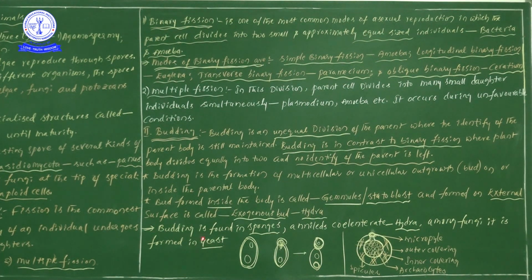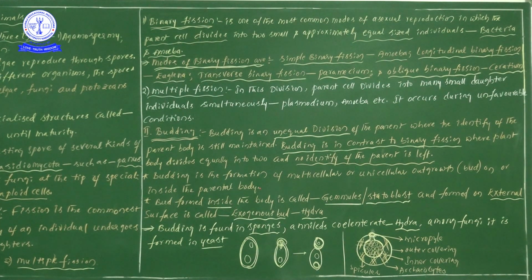Next one, budding is found in sponges, annelids and coelenterates like hydra, and among the fungal members, for example yeast, we can also see the presence of budding. So for external budding the best example is hydra, and for internal budding the best examples are gemmules or statoblast.